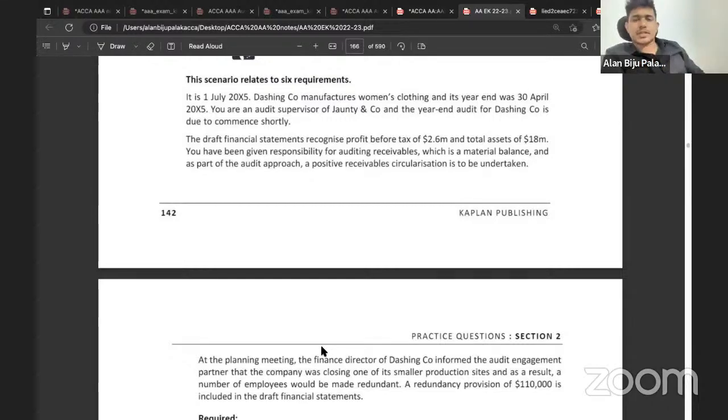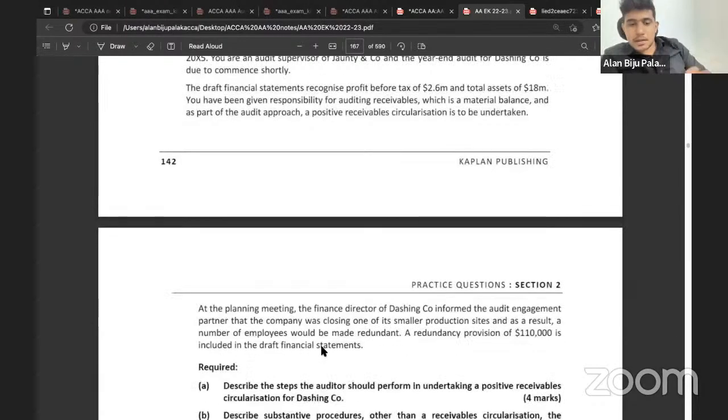So in that circularization, what do you mean by circularization? It's an external confirmation. Okay, positive confirmation request, which they send to the customers. Then they have also mentioned that the finance director has informed us that they are closing one of their production site. Some will lose a job. So for which they have created a redundancy provision of 110,000. So that's the only thing that is mentioned in the scenario.